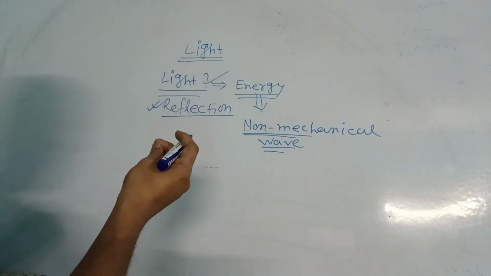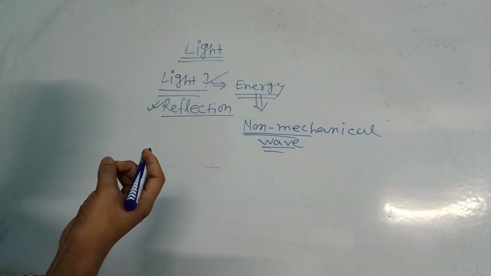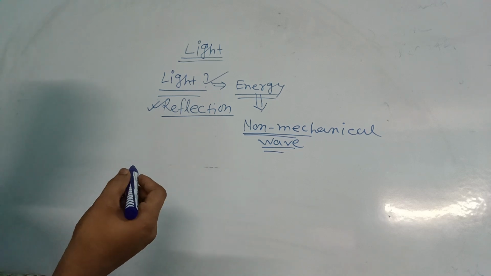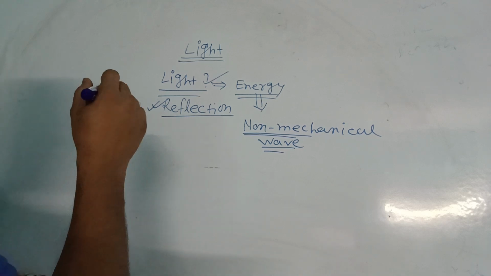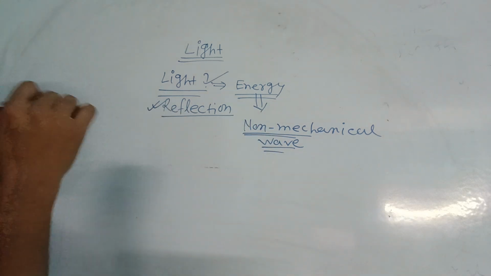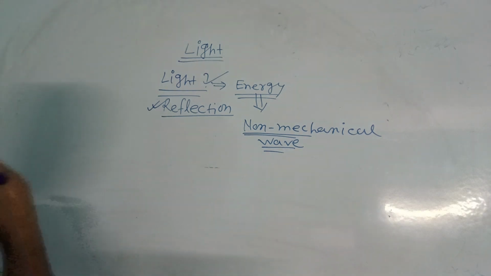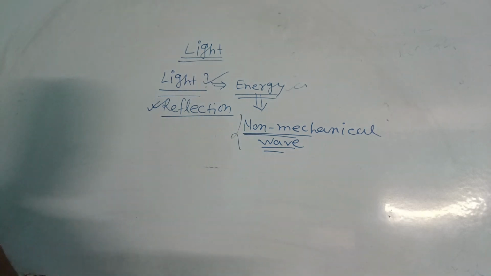We can write here mechanical and non-mechanical. Mechanical means a medium is required to propagate the wave. If the wave needs a medium, we call it mechanical. And if no medium is required, then this is called a non-mechanical wave. So light is a form of energy and this is a non-mechanical wave.